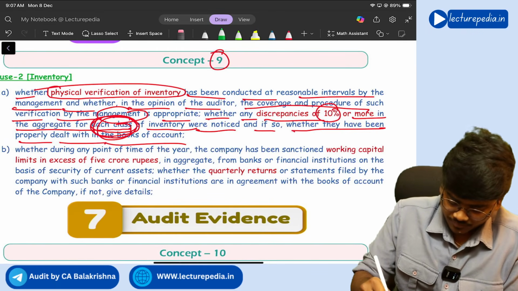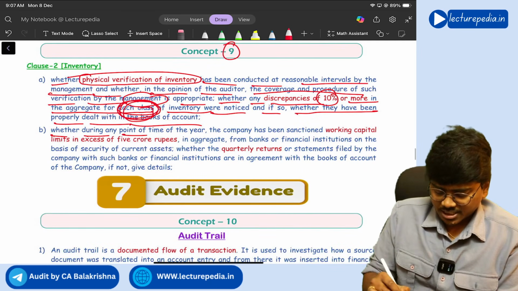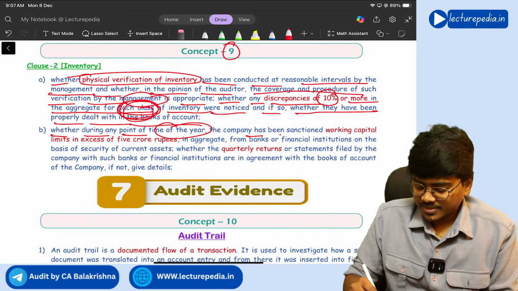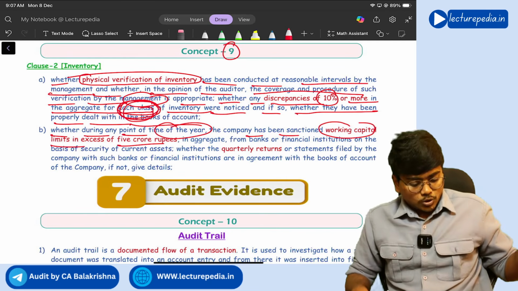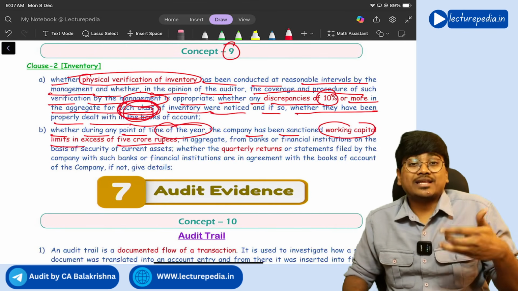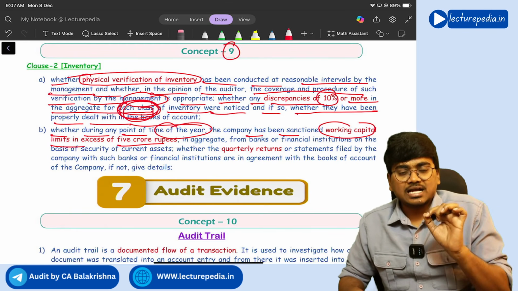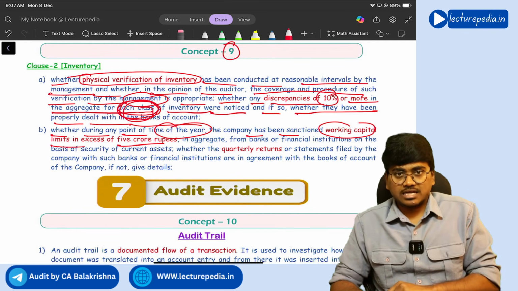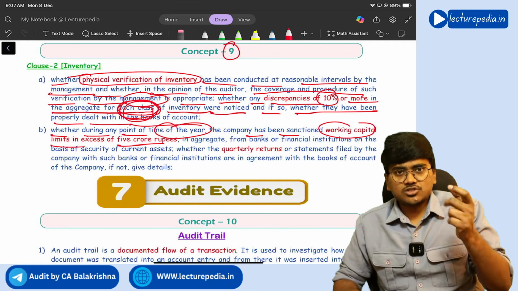That is clause 2, subclause A, subclause B. Whether during any point of time during the year, the company has been sanctioned a working capital limit in excess of 5 crore. So during the year, if a company is having any outstanding working capital loan of 5 crore, working capital will be sanctioned against the security of stock and debtors, right? Every month the entity has to submit a stock statement.